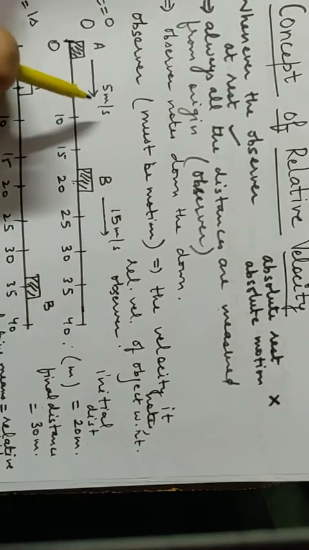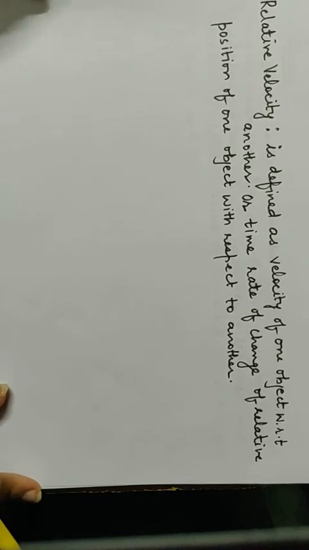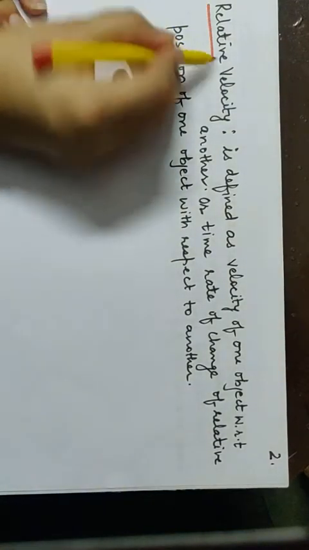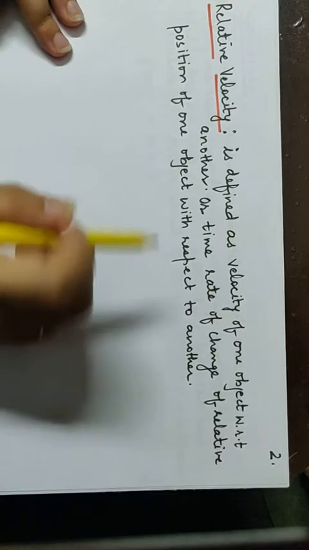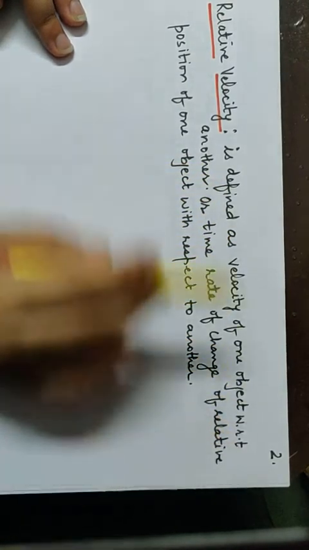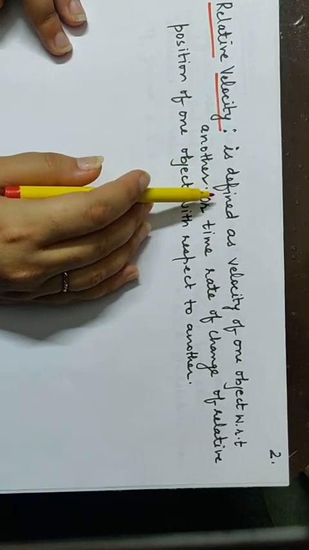Now for studying this topic in detail, we move on to page number 2. Now in page number 2, we have already written the definition of relative velocity. So what do we mean by relative velocity? Simple definition would be, it is defined as the velocity of one object with respect to another. This is a simple definition that you can learn and write down in the exam.